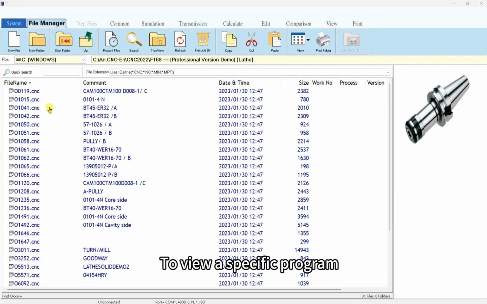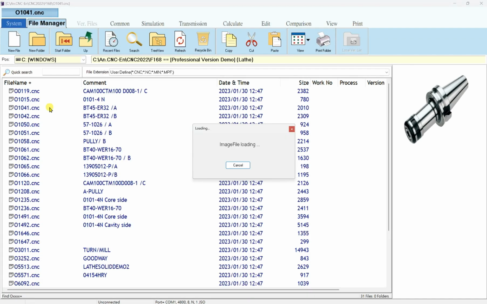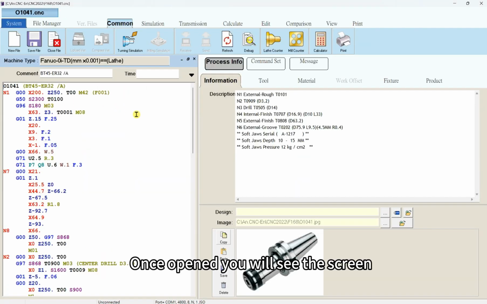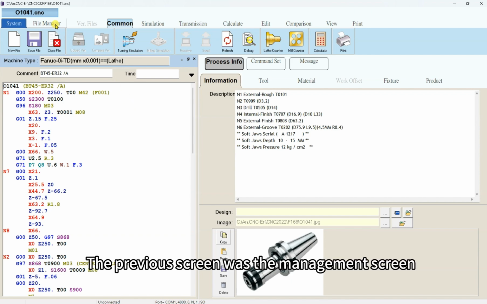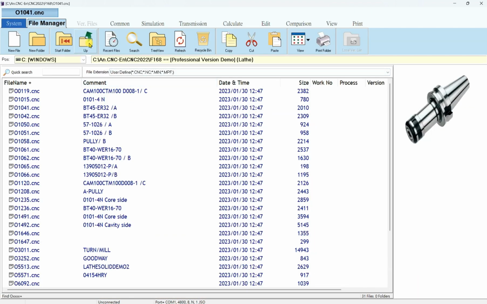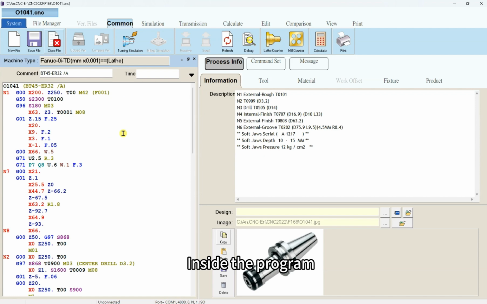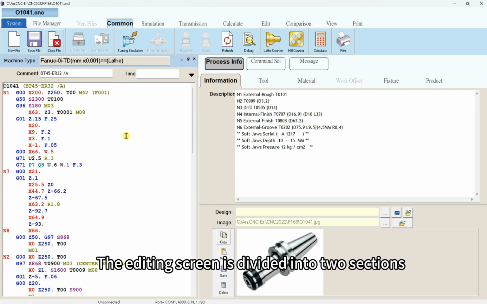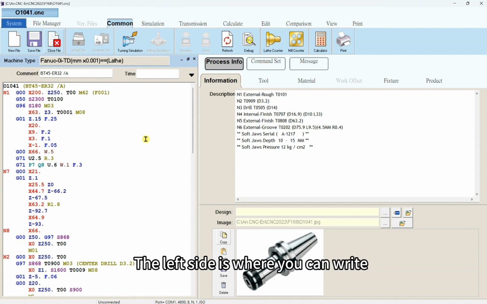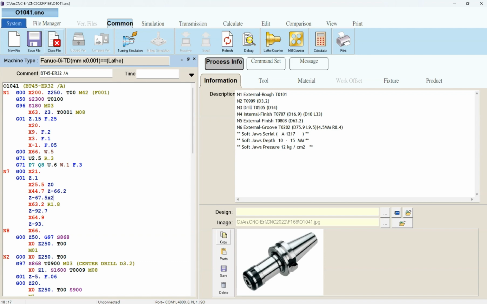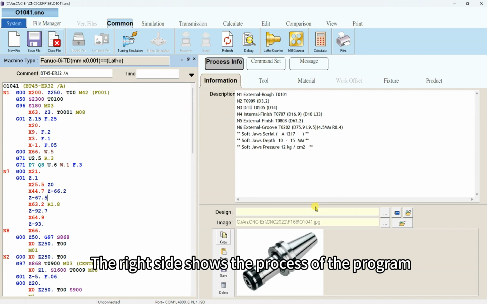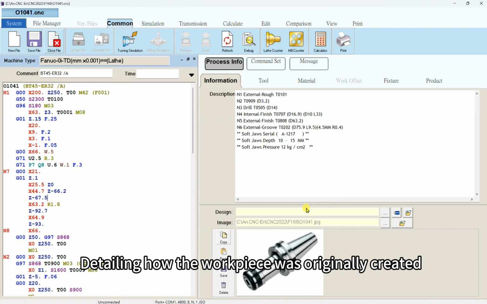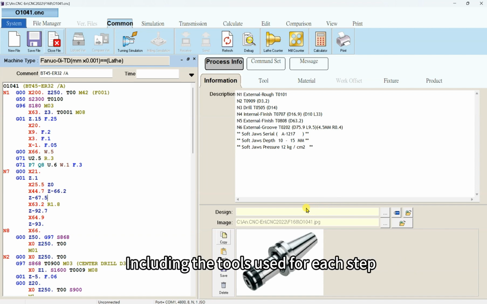To view a specific program, simply click on it. Once opened, you will see this screen, which is the editing screen. The previous screen was the management screen. Inside the program, the editing screen is divided into two sections. The left side is where you can write and modify the program. The right side shows the process of the program, detailing how the workpiece was originally created, including the tools used